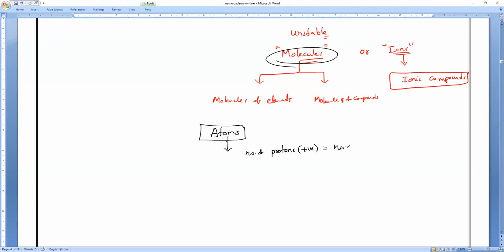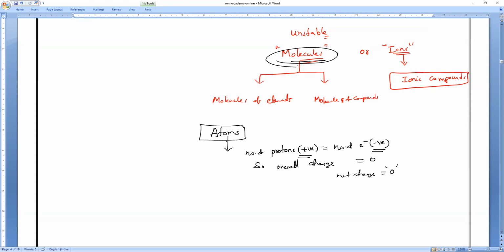So the net charge of an atom is 0, because the amount of positive charge equals the amount of negative charge. That's why we can say atoms are electrically neutral.